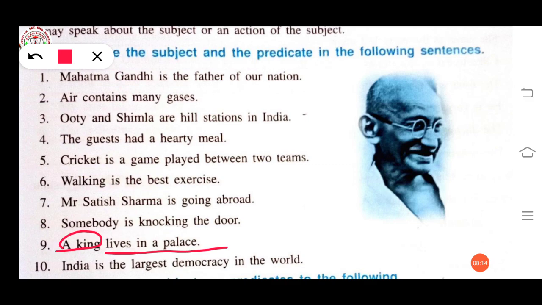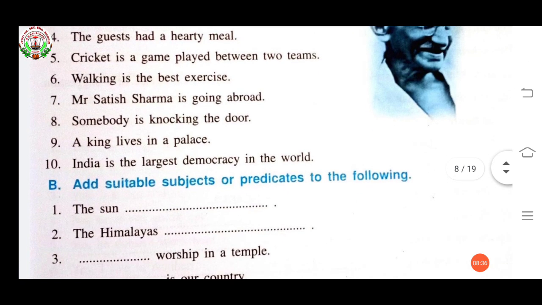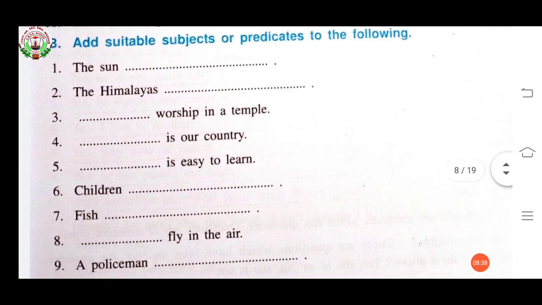Lives in a palace, predicate. Now see the last one. India is the largest democracy in the world. India is subject. Is the largest democracy in the world is predicate. I hope you understood this. Subject and predicate. Now see the next exercise.